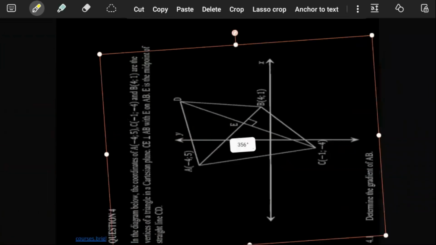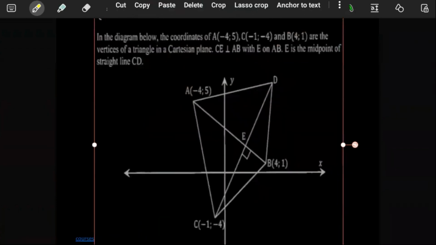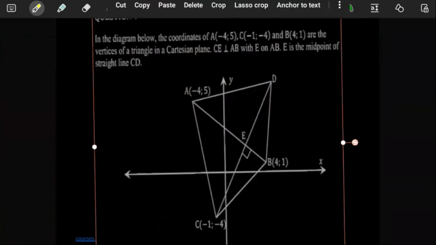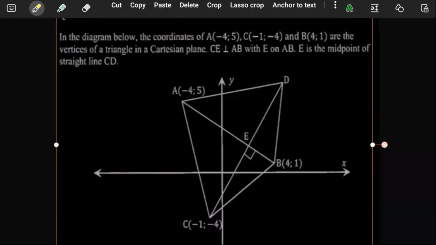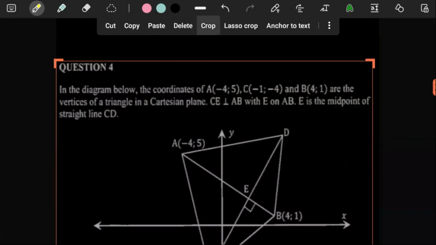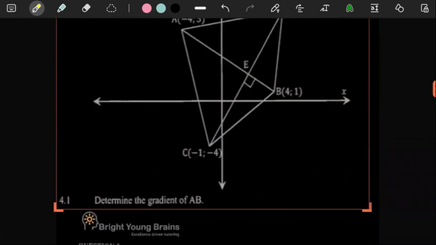Oopsie. What just happened? Why does it look all stretched out? Come on now. Let's do this. That looks better. So let's crop it out then. Crop this and crop a dot.